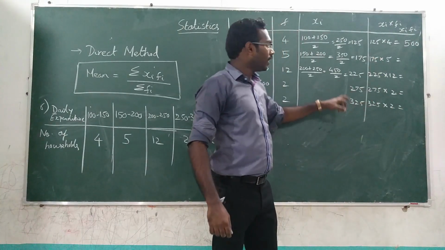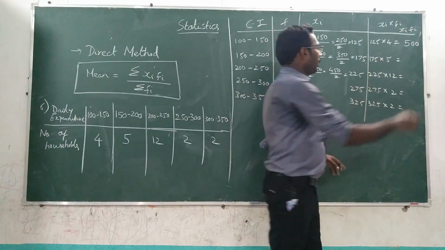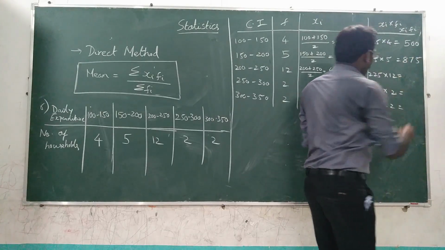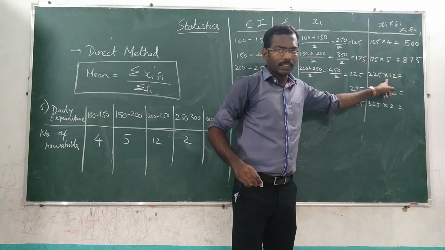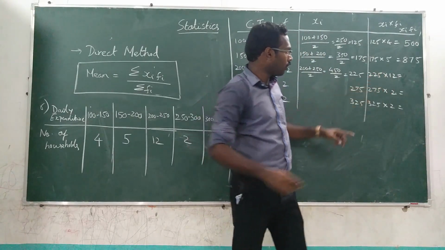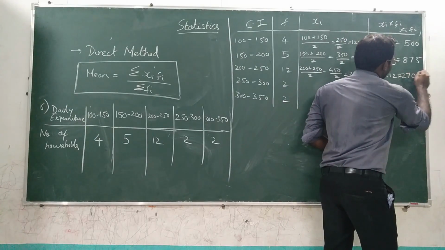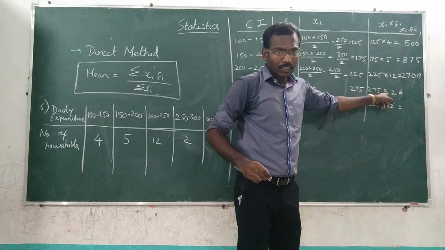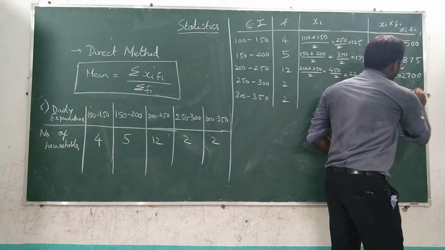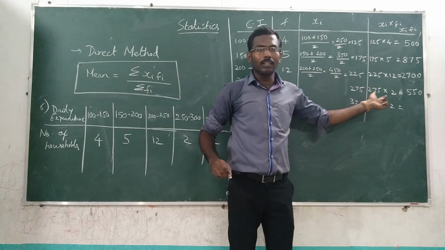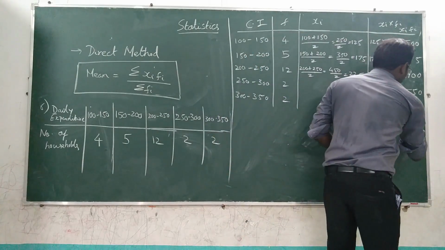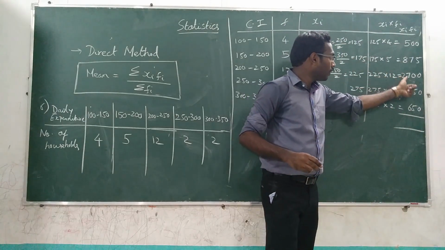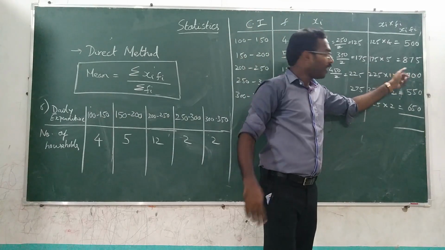Okay, let's complete it. 175 into 5 is nothing but 875. Then 225 into 12, that is 2250 plus 450, that is 2700. Then 275 into 2 is 550. Then 325 into 2 is 650. Okay, I did very quickly. If you have doubt, you can do it separately in enough space.